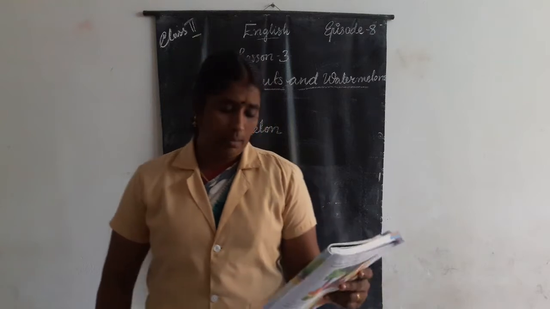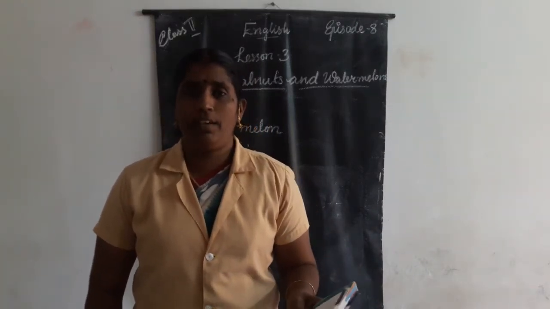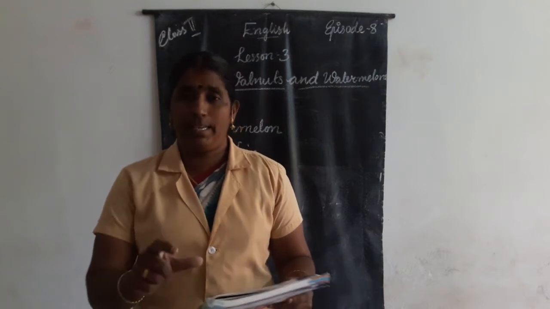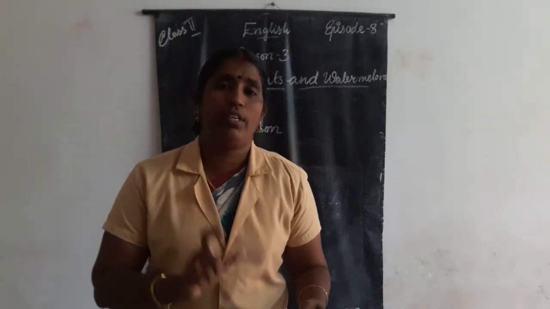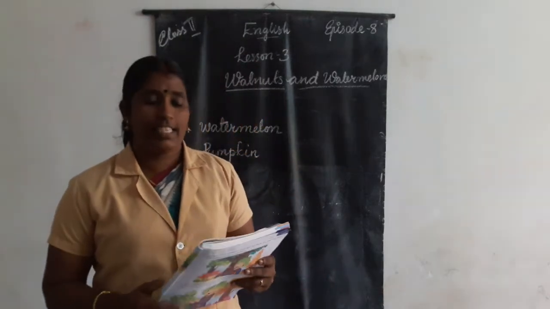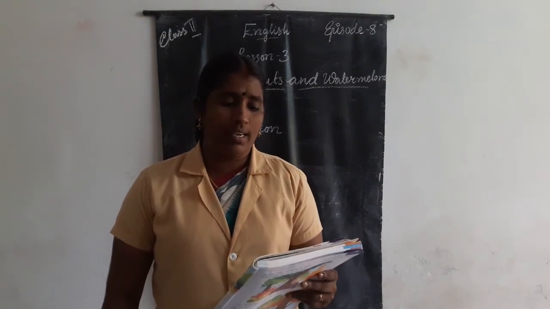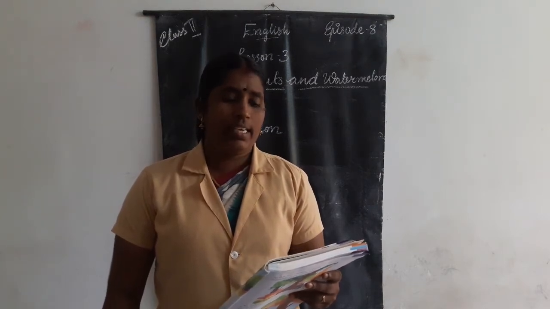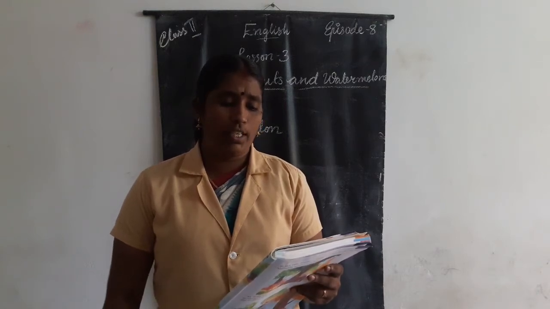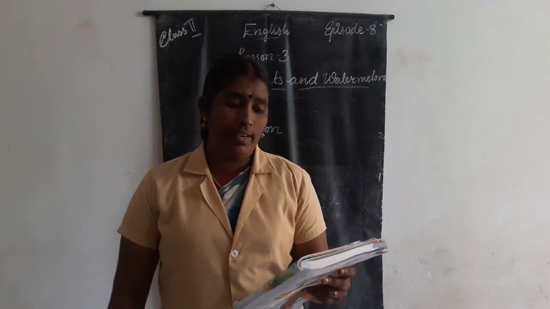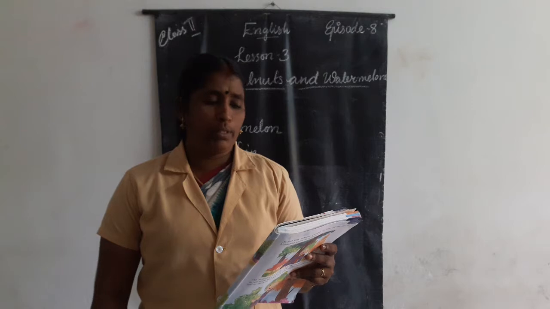Let us move on to the chapter. Take page number 24. When I read the first paragraph or any other paragraph, you should listen carefully to the text. Okay, let us start. As Nasruddin rested under a tall walnut tree one day, he looked a few yards to his side and saw a watermelon growing on a thin vine near the ground. That is the first paragraph. I will read one more time.